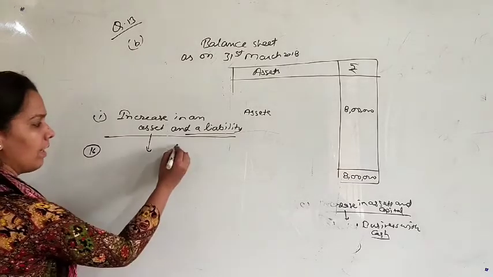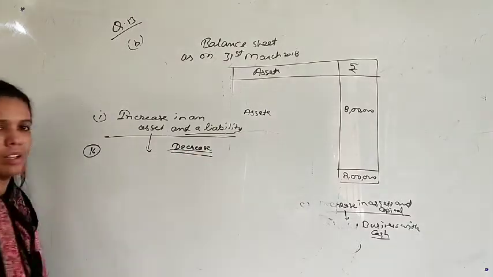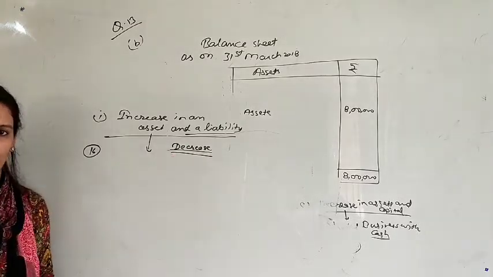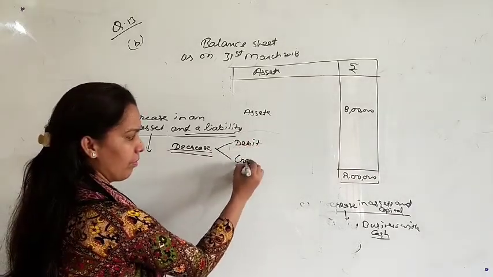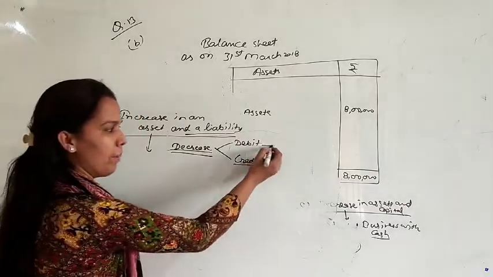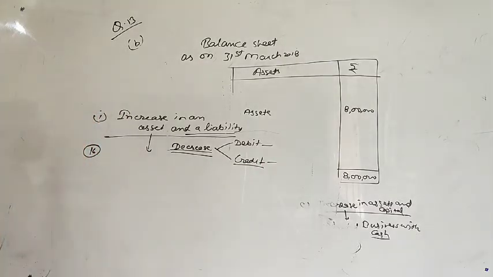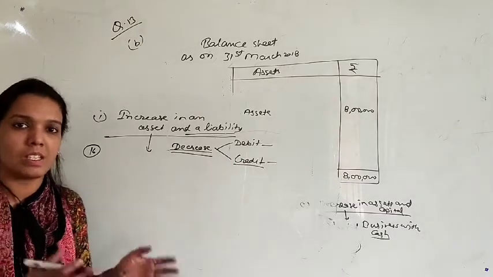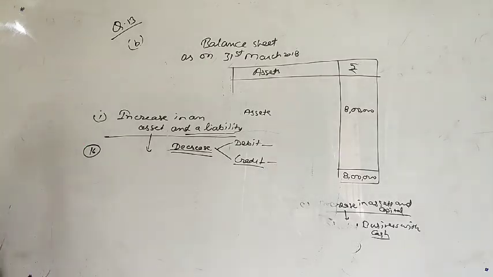Whatever items are there in this question, you have to show their decrease. Where will you show it, debit or credit? Decrease of items will be shown in debit or credit. You just have to classify in these two points. Okay, and the nature of accounts, nature means like assets, liability, whatever is there: assets, liability, expenses, income, capital. These will be the five points of nature. Okay. So let's see the first point.